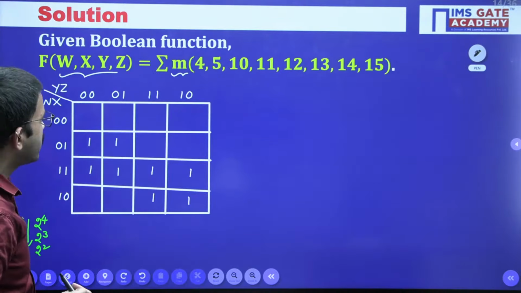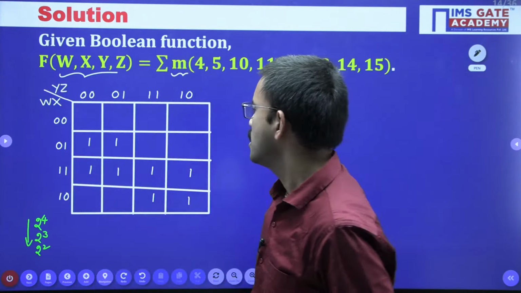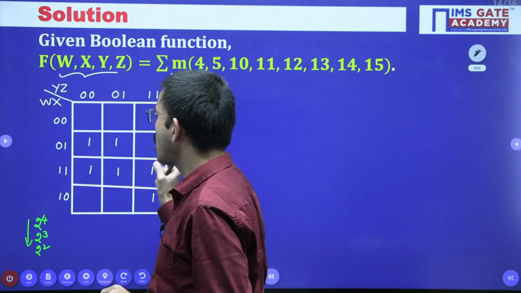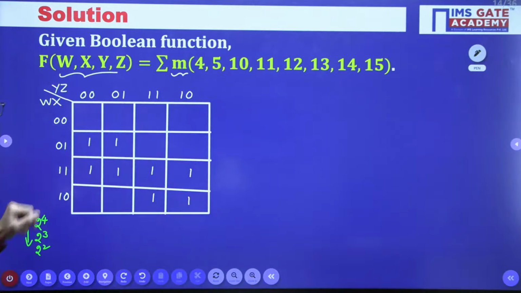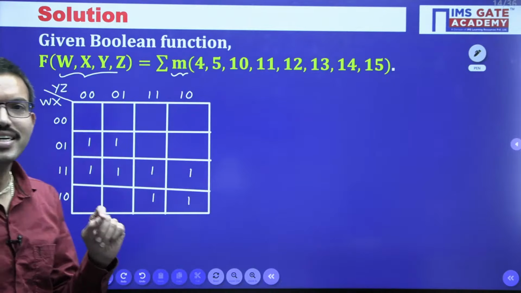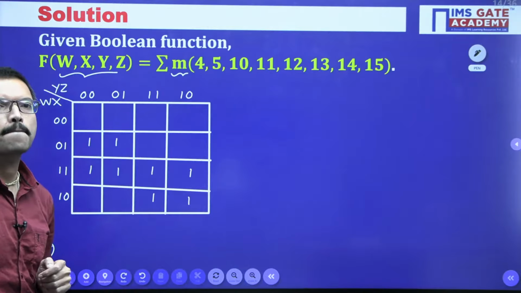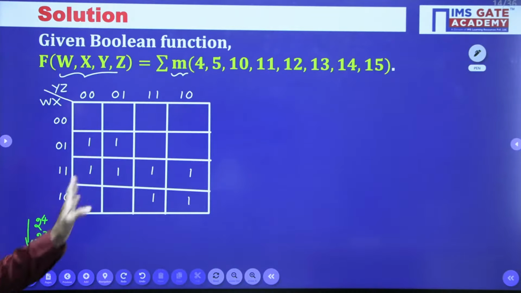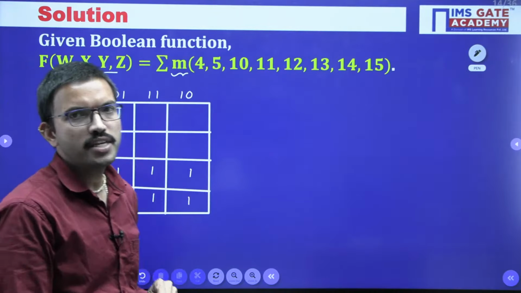Tell me how many groupings of adjacently placed ones we can do. When you check the grouping of 4 adjacently placed ones, how many groupings are possible for the given K-map? Do all the possible groupings of 4 adjacently placed ones.